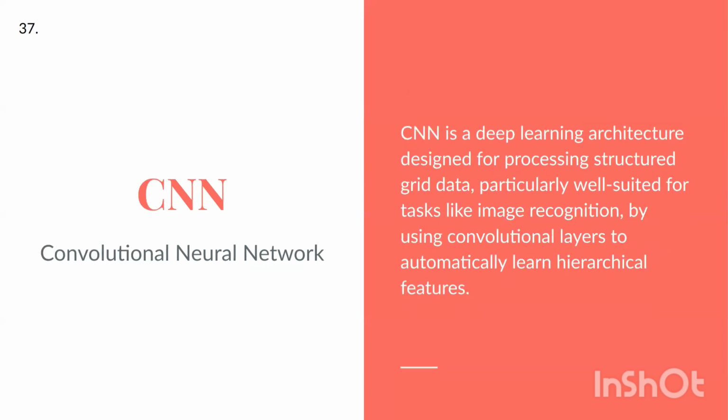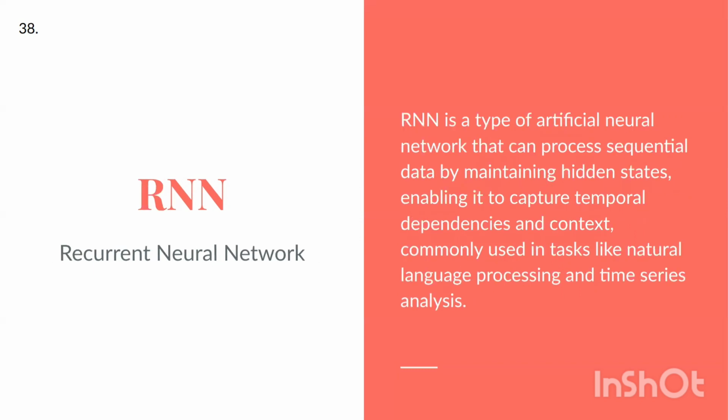CNN, Convolutional Neural Network. CNN is a deep learning architecture designed for processing structured grid data, particularly well suited for tasks like image recognition by using convolutional layers to automatically learn hierarchical features. RNN, Recurrent Neural Network. RNN is a type of artificial neural network that can process sequential data by maintaining hidden states, enabling it to capture temporal dependencies and context, commonly used in tasks like natural language processing and time series analysis.